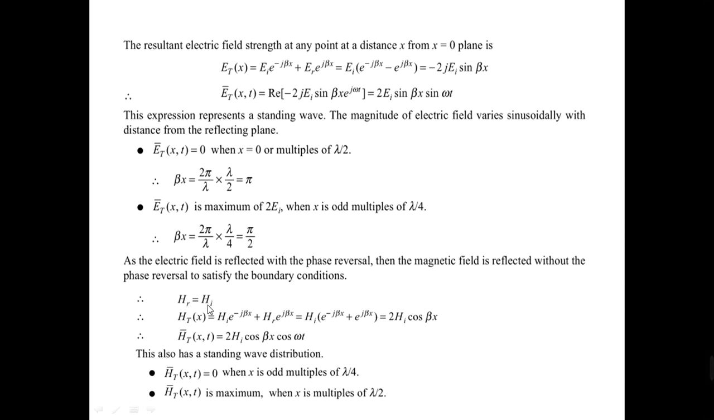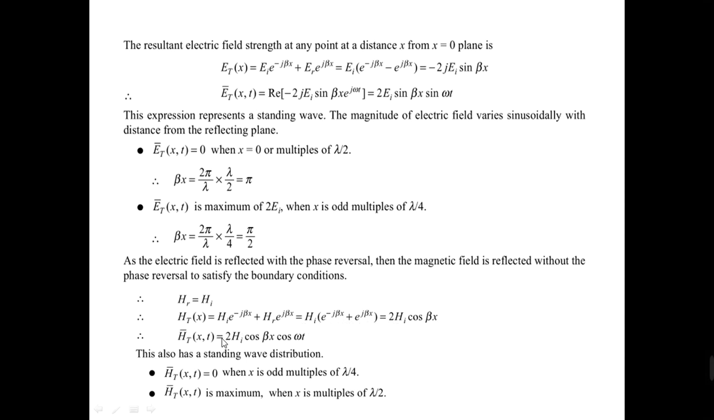So HR will be equal to HI. In a similar manner, you are going to write the resultant magnetic field intensity at any point at a distance x from the x equal to 0 plane. Ht of x is equal to the magnetic field of the incident wave plus the magnetic field of the reflected wave, where HR is equal to HI. So I can write this expression as HI into e to the power of j beta x plus e to the power of minus j beta x, which is equal to 2HI cos beta x.